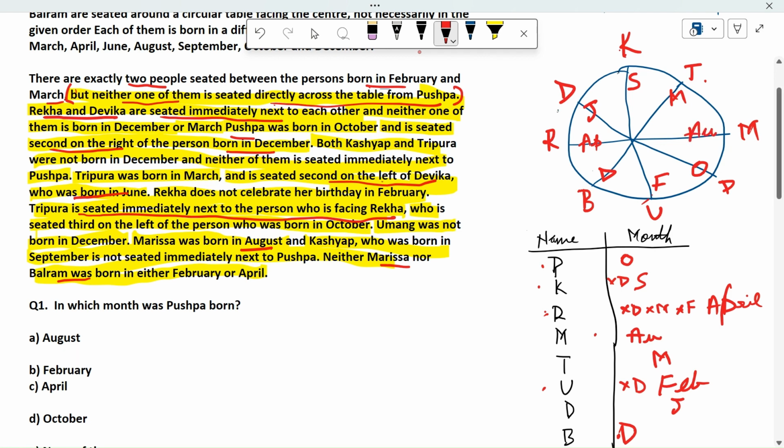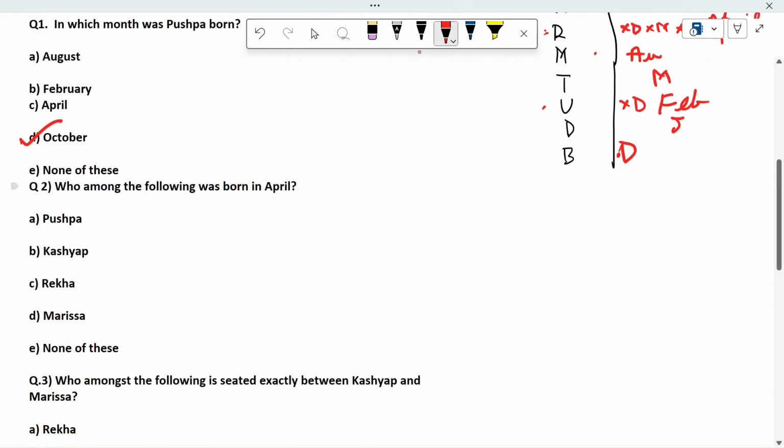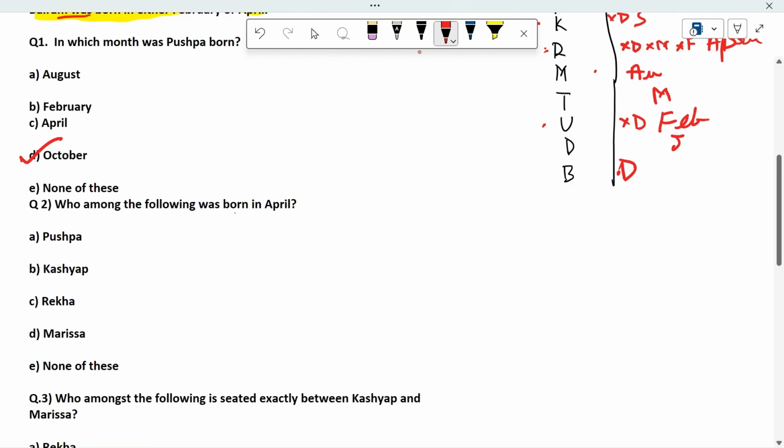So this is the arrangement we have. Moving on to the questions. Okay, we have plotted. If anyone has a doubt, revisit it. In which month was Pushpa born? Pushpa was born in October. Fine. If you have any problems, then let me know. Who among the following was born in April? April we have is R. Okay, fine.